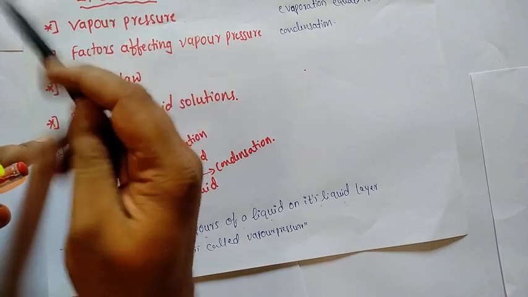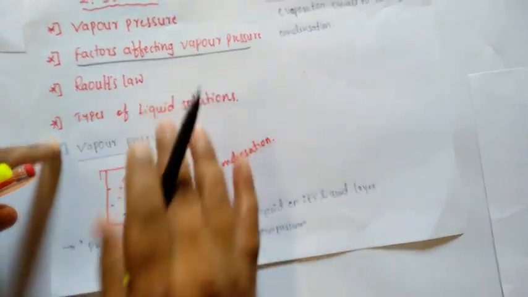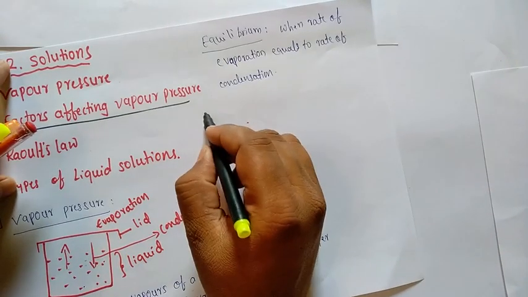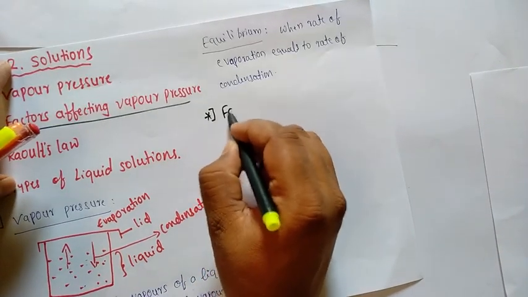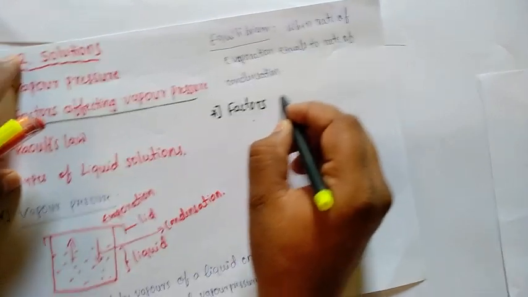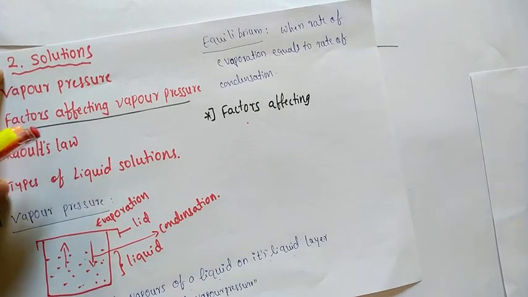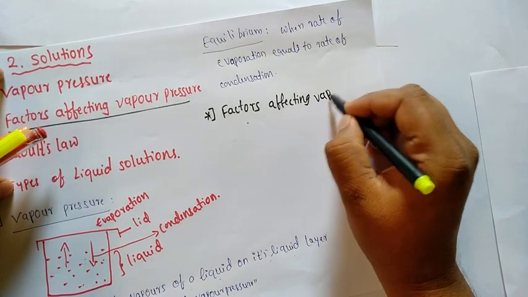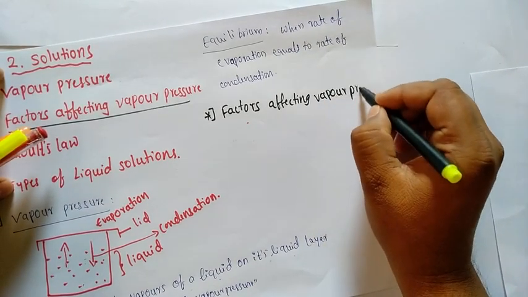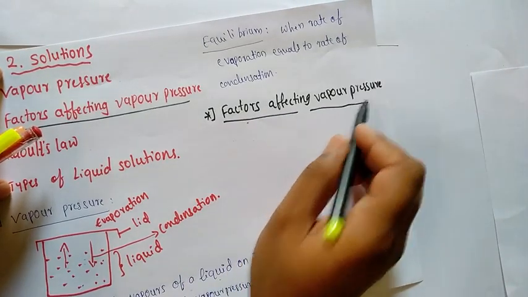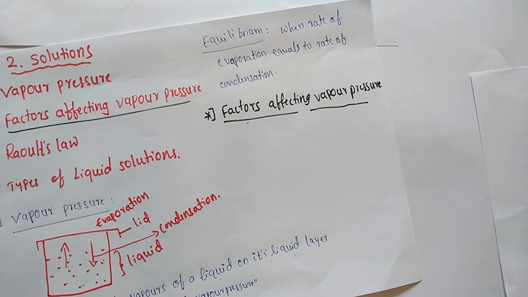Next concept, factors affecting vapor pressure. Here there are two factors which affect the vapor pressure of a liquid.